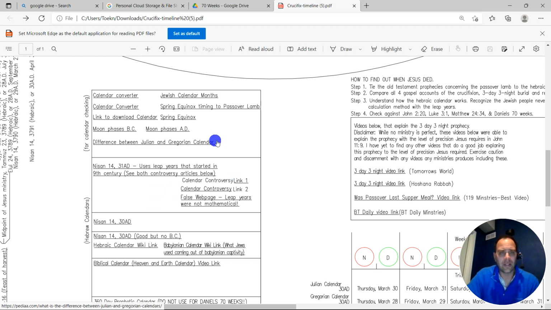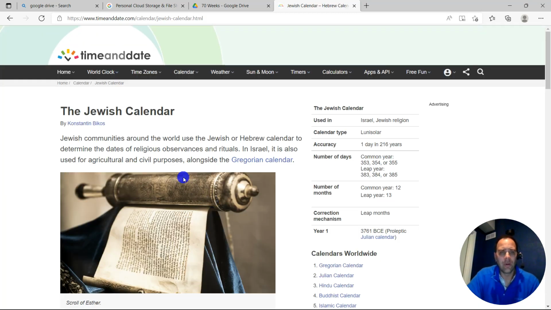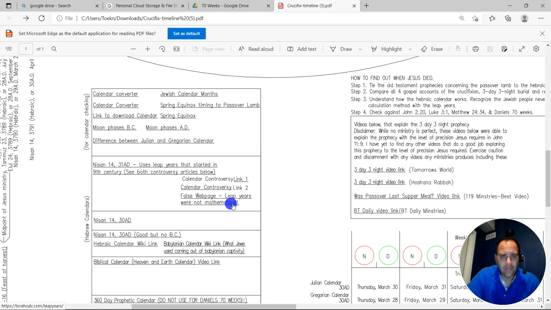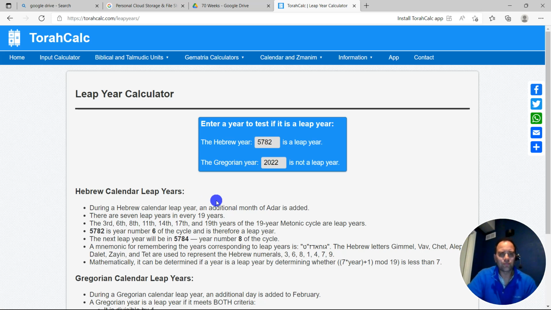All right, so anyway, let me give you an example. Here we go. When you see something on the internet that says the 3rd, 6th, 8th, 11th, 14th, 17th, and 19th years of the 19-year Metonic cycle are leap years, this is 100% false. Another website might say the 2nd, 5th, 9th, 12th, and 15th, whatever.